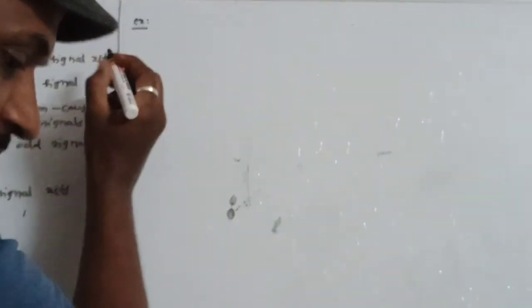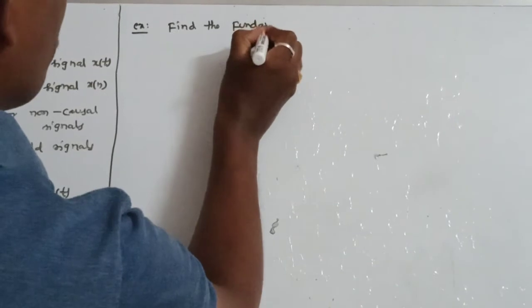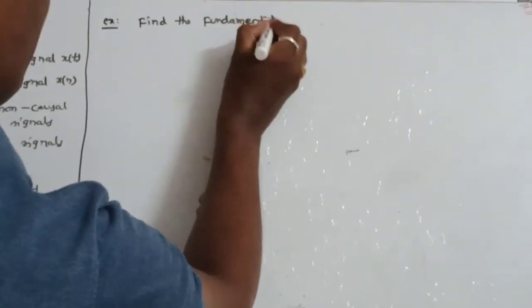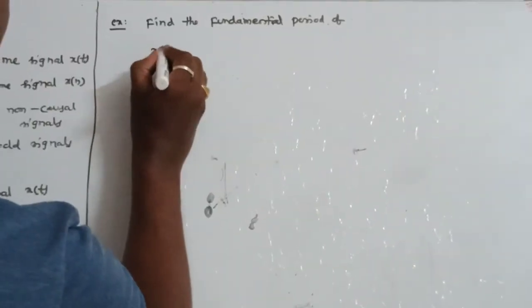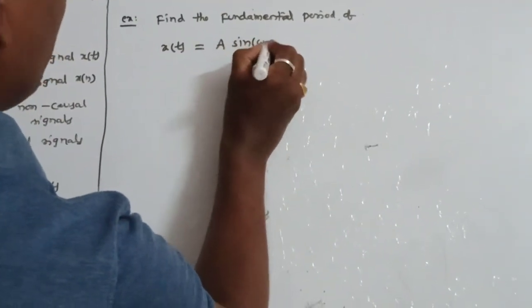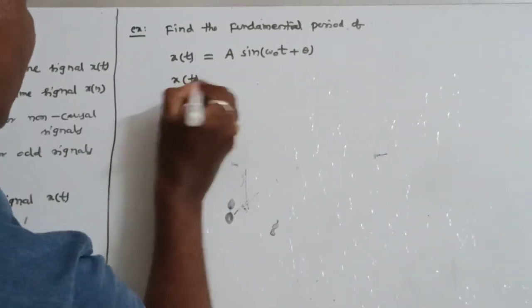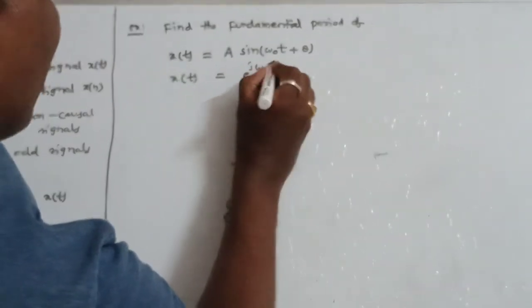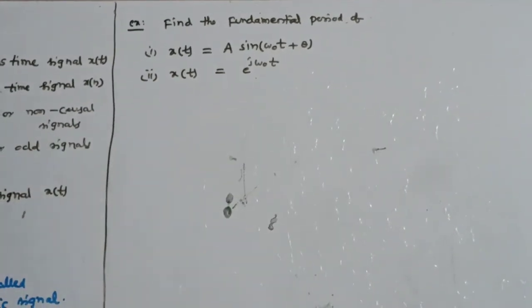So let us take one example and let us solve this. The question is like this: find the fundamental period of the following. Here two signals are given. This is a previous examination question. x of t is equal to a sine omega 0 t plus theta, and the second signal is x of t is equal to e power j omega 0 t. So these are the two given questions in the previous examination. So what is the fundamental period of these two signals?